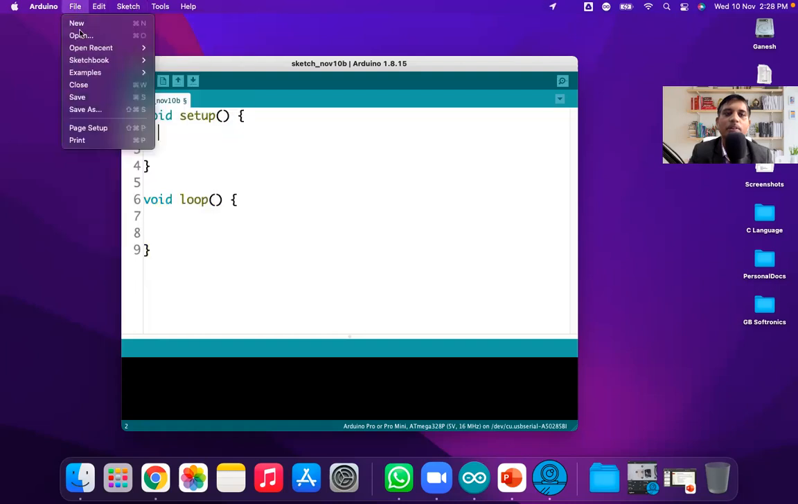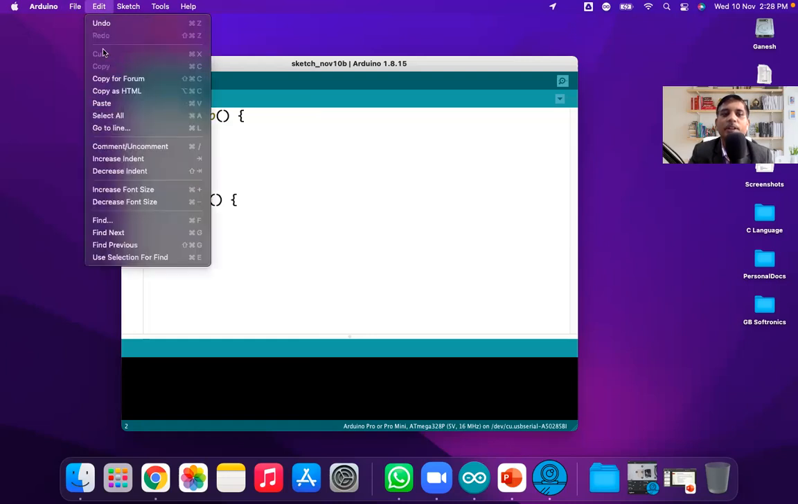The File menu contains different file-related operations like New, Open, Recent, Sketchbook, Examples, Close, Save As, Page Setup, Print. Edit has edit-related operations like comment, uncomment, copy, paste, find next. These are very similar to your other software. These two are new: Sketch and Tools.